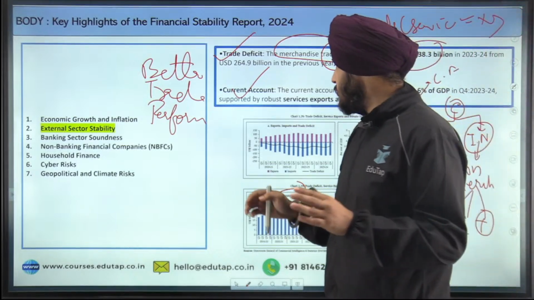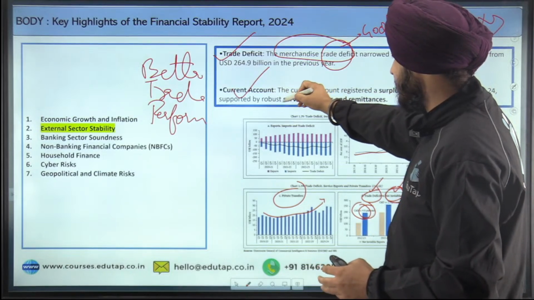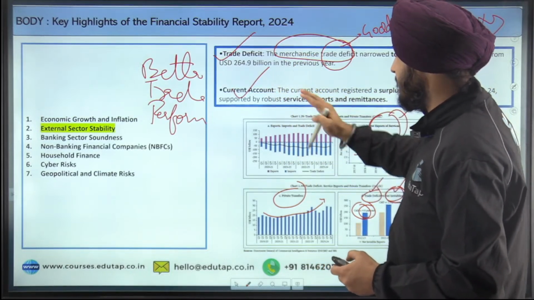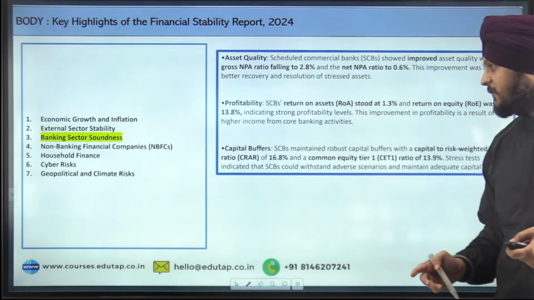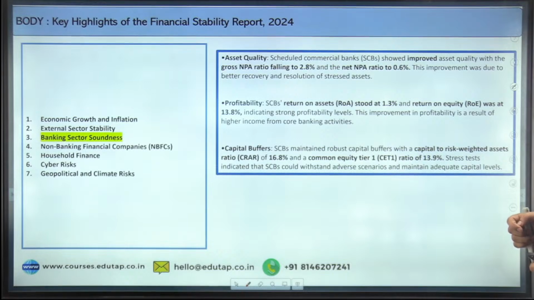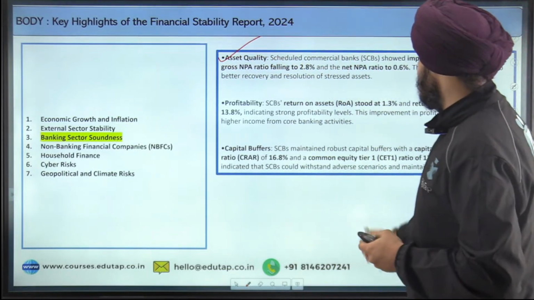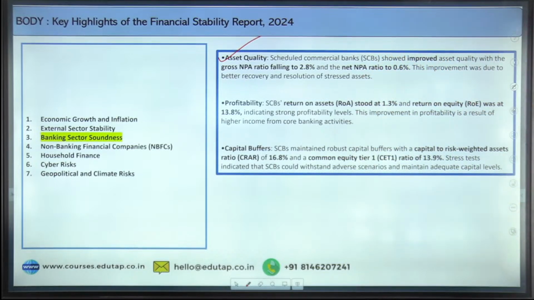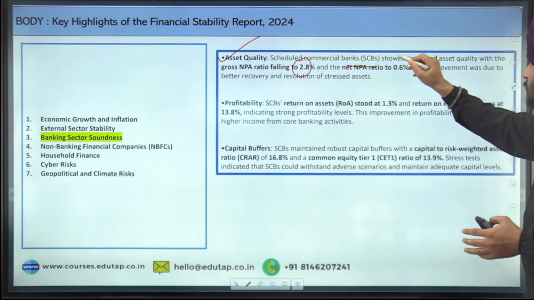So I hope it is clear to you what the report talks about regarding the trade deficit and the current account, and this is something that you can mention as a part of your answer and add to your notes. The next factor is regarding the banking sector soundness. The first point is regarding the asset quality. The scheduled commercial banks showed improved asset quality with gross NPA ratio falling to 2.8% and net NPA ratio to 0.6%.